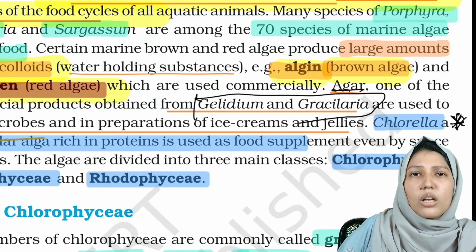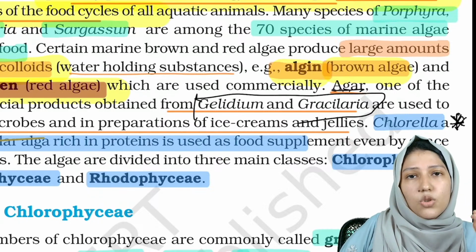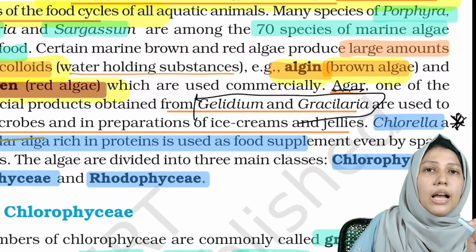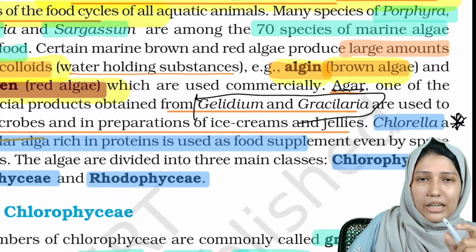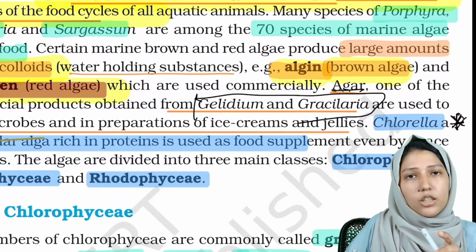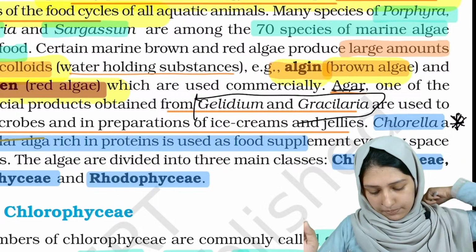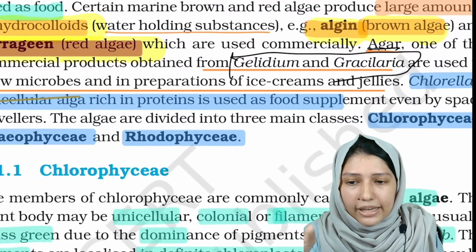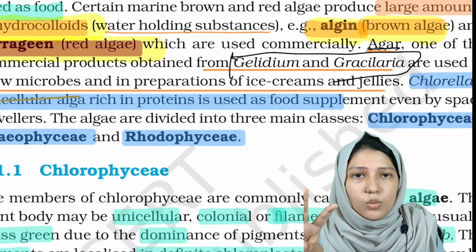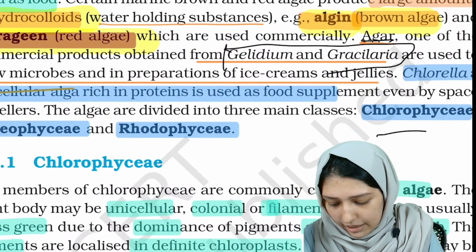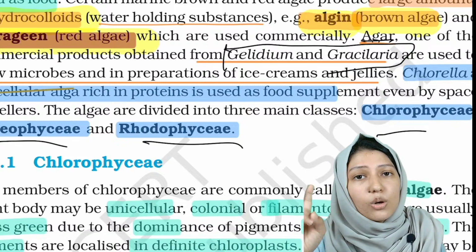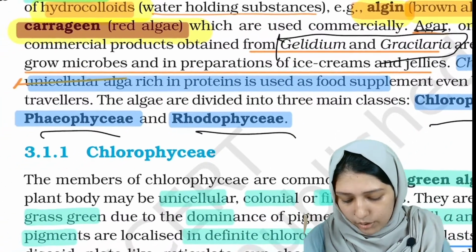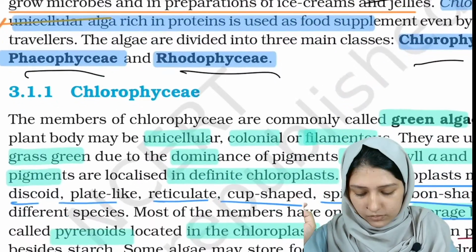In general chlorella is a protista, and if there is no chance in the question that it can be protista, then you should write it as algae. There is a PYQ related to this question, this part I will show you at the end of the chapter. Then the algae, as I said before, is again subdivided into 3 groups: Chlorophyceae, Phaeophyceae and Rhodophyceae. Chlorophyceae means green algae, Phaeophyceae means brown algae, and Rhodophyceae means red algae.